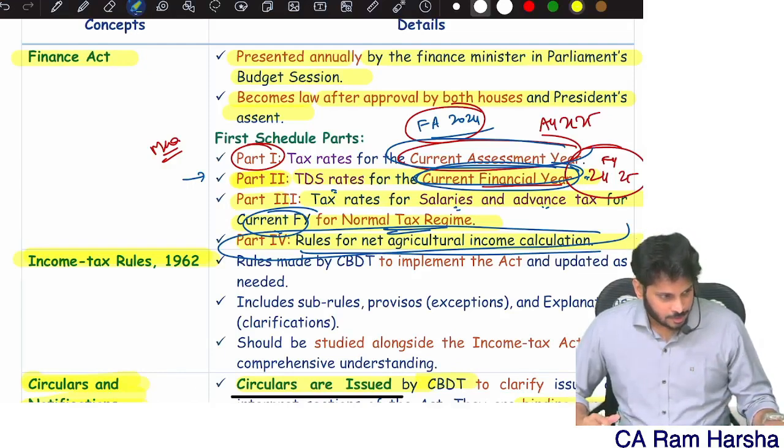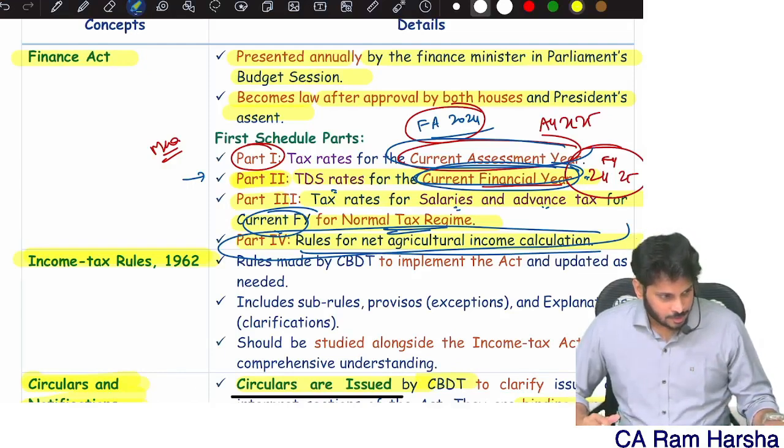This tax rate is applicable for non-residents. For all individual non-residents, the tax rate is up to 2.5 lakh 0, 2.5 lakh to 5 lakh 5%, 5 to 10 20%, above 10 30%. This is the tax rate constant for all non-resident individuals who are earning income in India. Are you getting it?